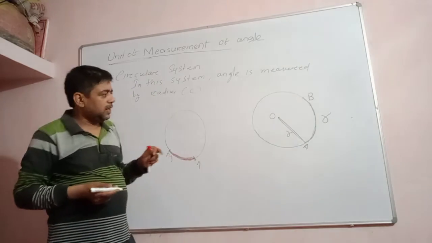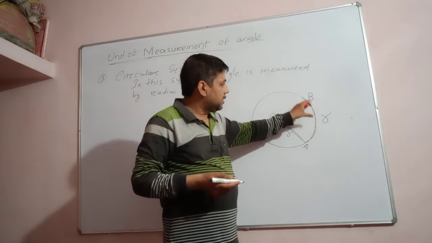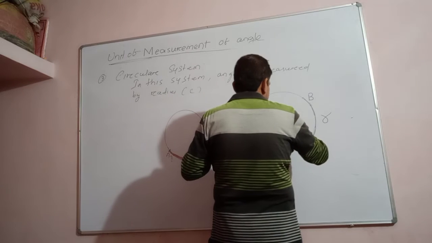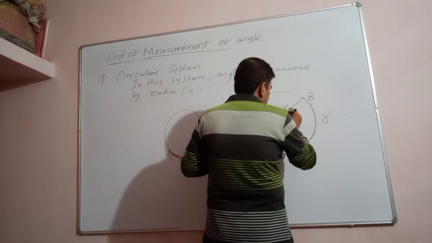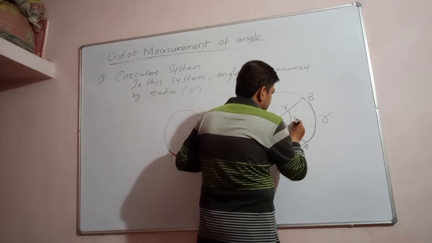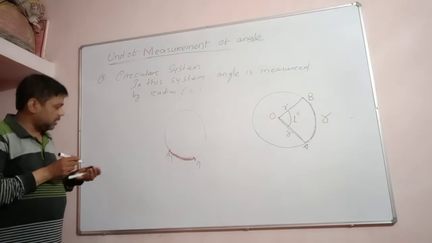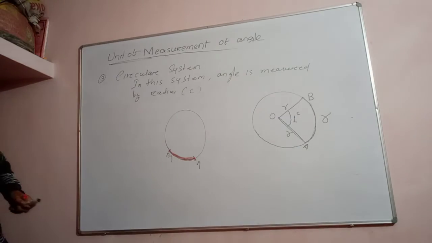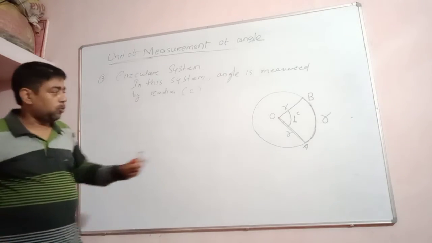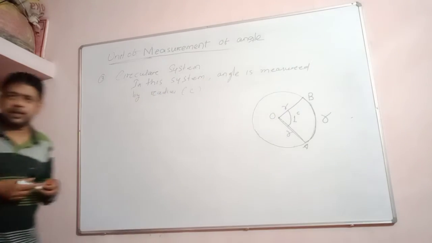Okay. So then we have to take an arc on the circle in such a manner that the length of the arc is equal to the radius of the circle. Let us join this point B. This is also an arc, and this angle AOB is going to be 1 radian. 1 radian is denoted by the symbol c. So what will be 1 radian then? You understood? 1 radian is the angle subtended at the center of a circle when the length of the arc